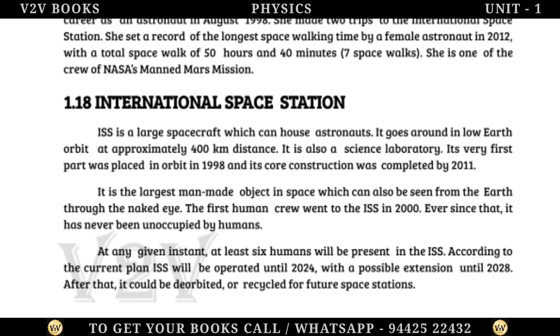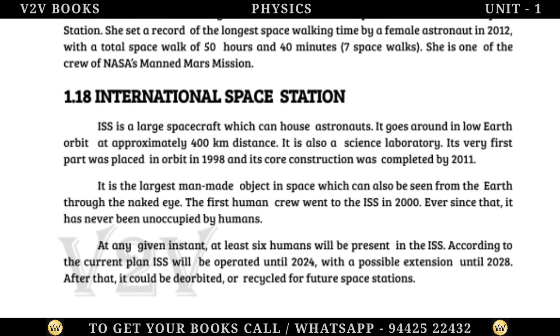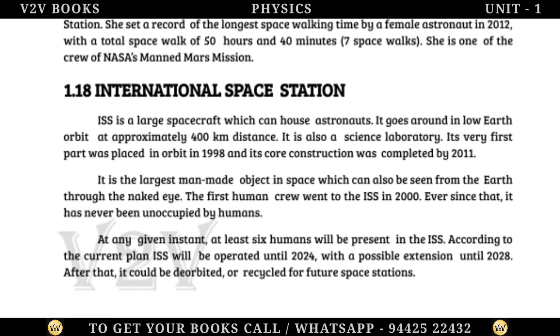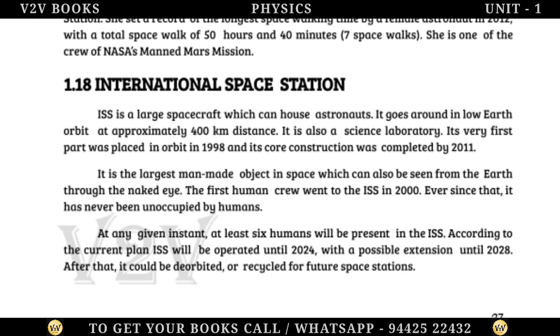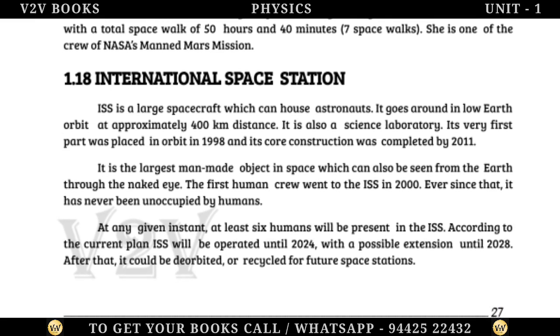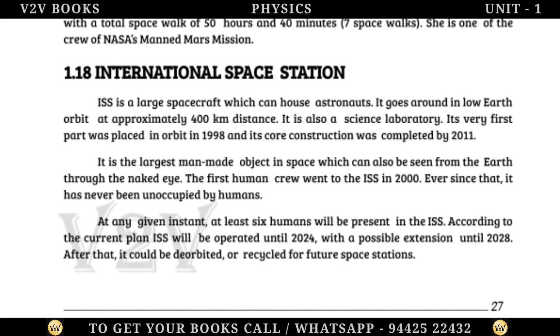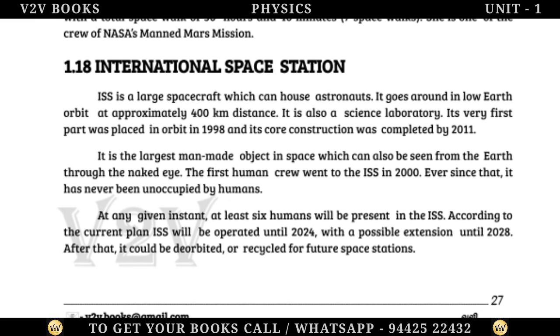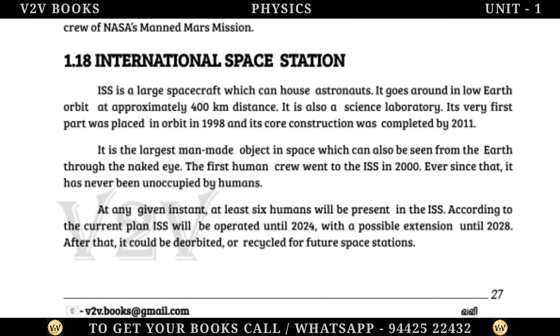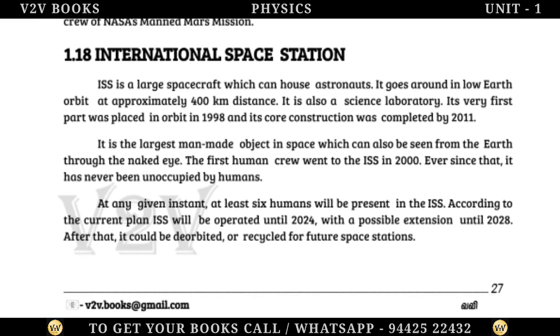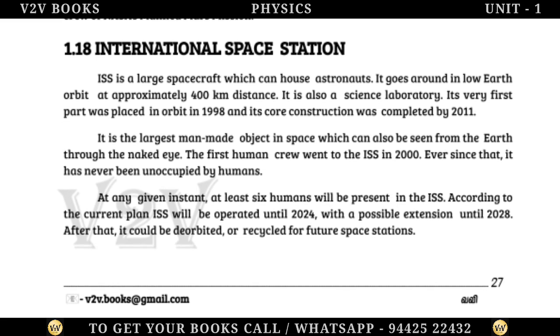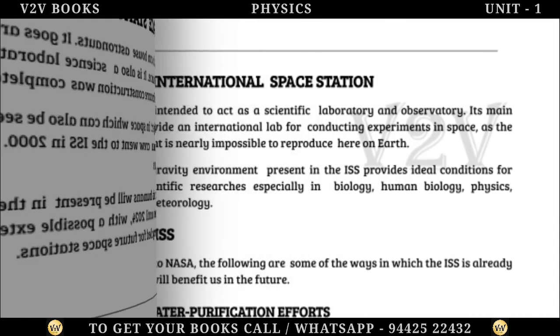At any given instant, at least 6 humans will be present in the ISS. According to the current plan, ISS will be operated until 2024, with a possible extension until 2028. After that, it could be deorbited or recycled for future space stations.